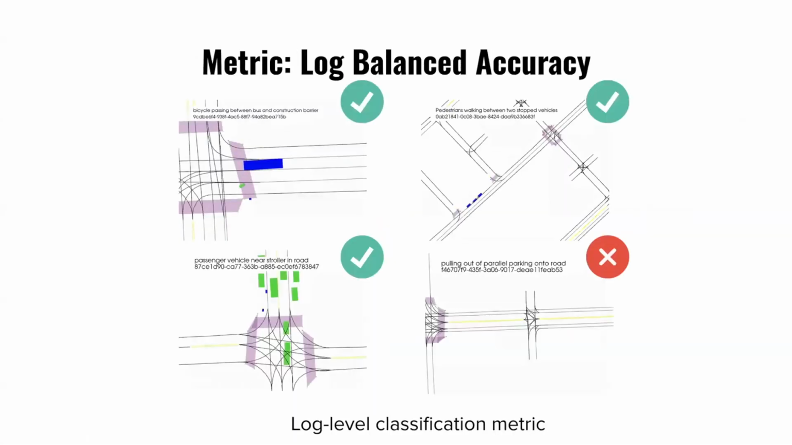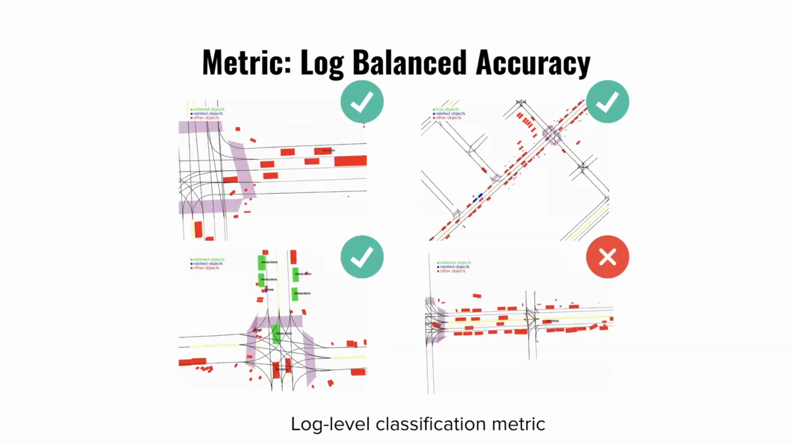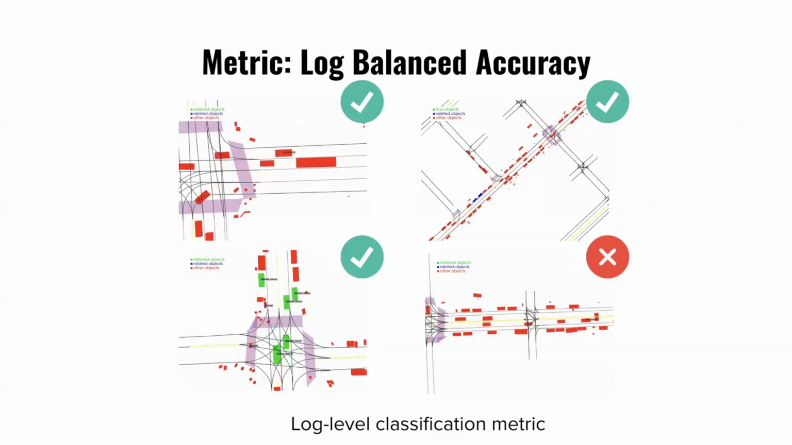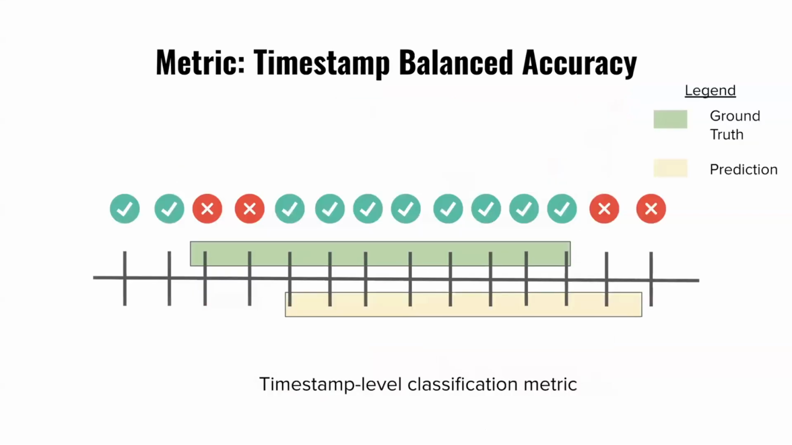We look at a couple of other retrieval-based metrics, which are more in the spirit of traditional scenario mining metrics. The first metric we look at is log balanced accuracy, which is a log level classification metric. Can your method accurately determine, at a log level, whether or not the scenario actually happens? Similarly, we have an extension to the timestamp level. We have timestamp balanced accuracy, which looks at every timestamp: can your model correctly identify whether or not the scenario is actively happening?